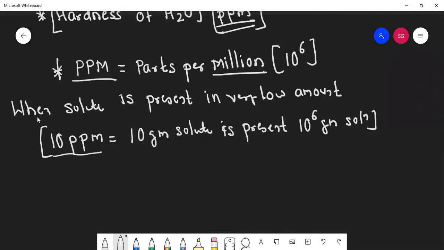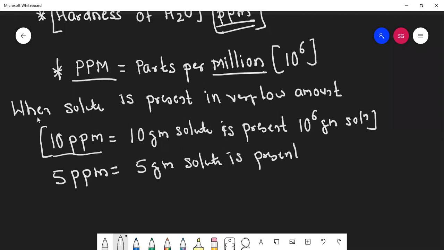If I write 5 ppm, what is the meaning of it? 5 gram of solute is present in 10 raised to 6 gram of solution.